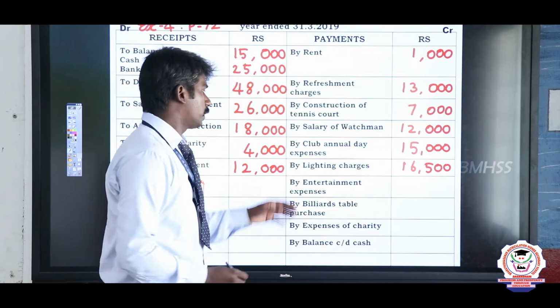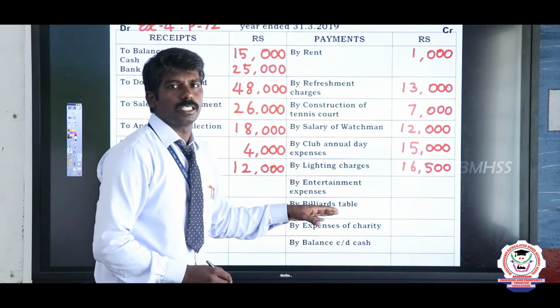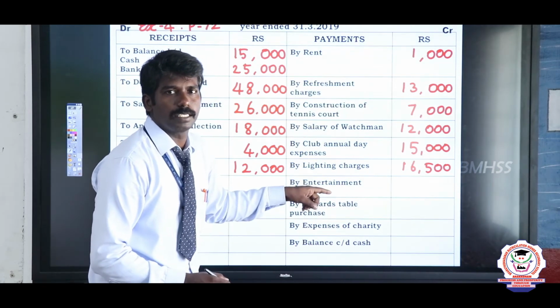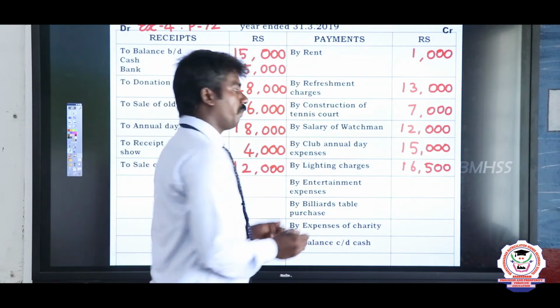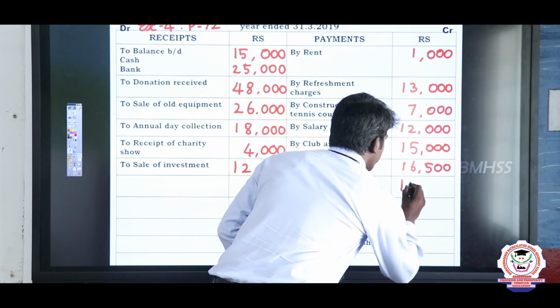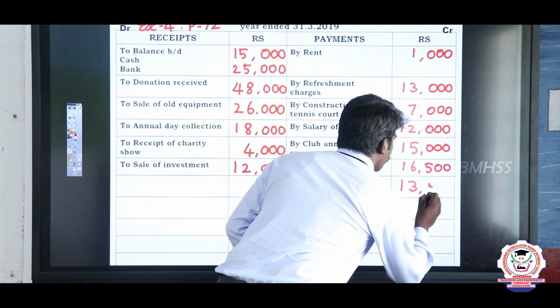See the next expense: entertainment expenses. What is the value of entertainment expenses? The value is 13,500 rupees. So write 13,500.